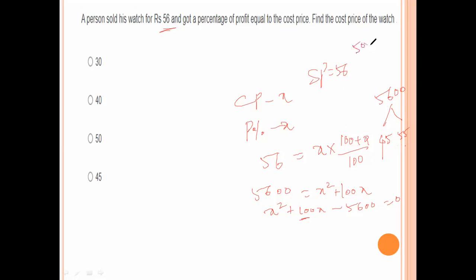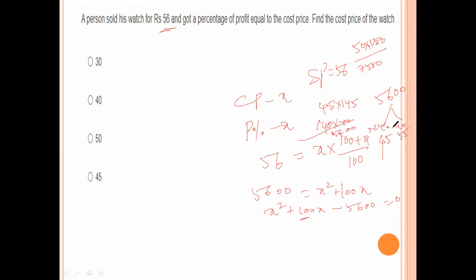Now 50 into 150, also 45 into 145. Then 40 and 140: 140 into 40 is 5600.